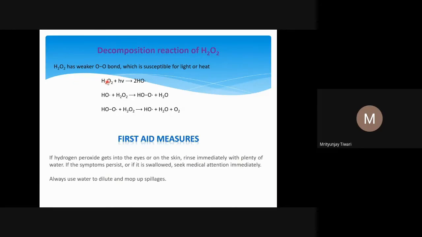And homolytically means what? The shared pair of electrons between two oxygen atoms, both electrons were provided by two different oxygen atoms. So now these oxygen atoms will take their electrons and will be parted away. They will be separated. This is what we call homolytic cleavage. Equal distribution of the shared pair of electrons is called homolytic cleavage. If that equal sharing is not there, then we call it heterolytic cleavage.